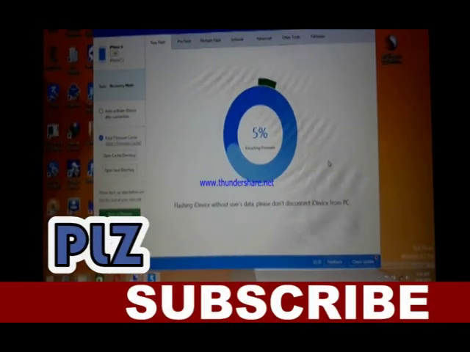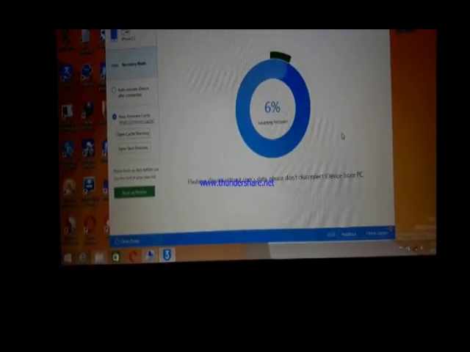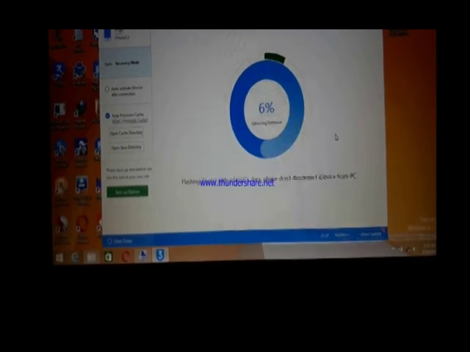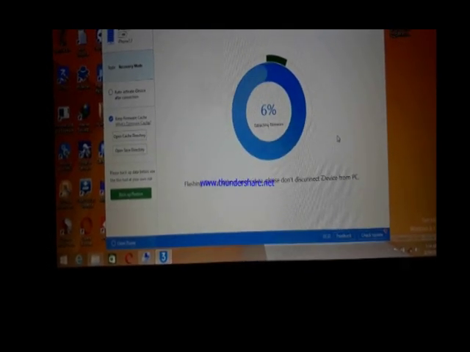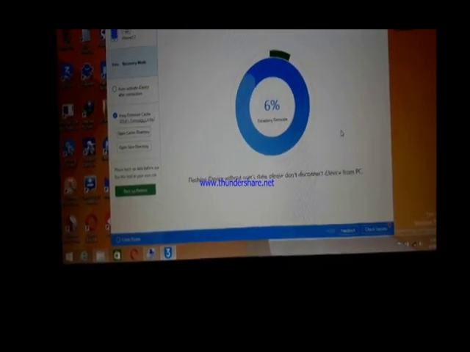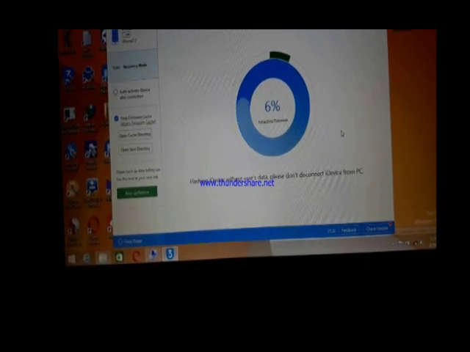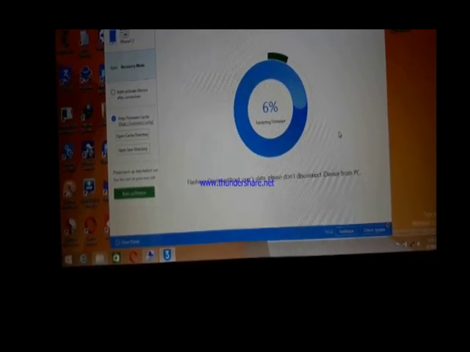So it's flashing. Yeah, now 6% is done. Extracting firmware.